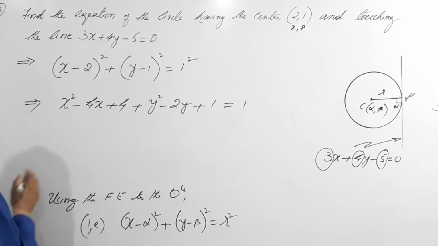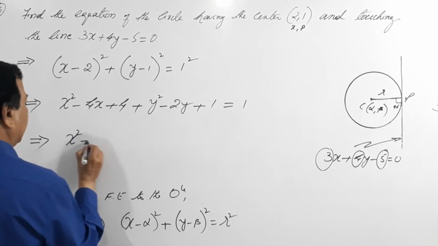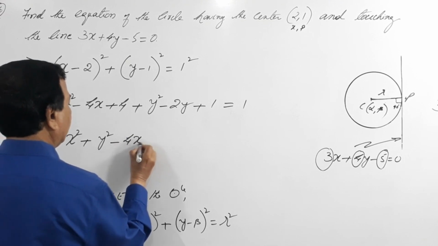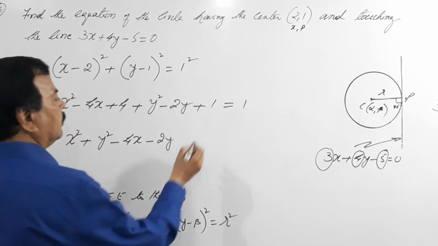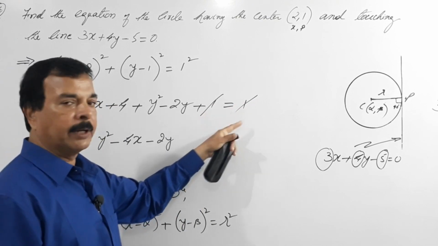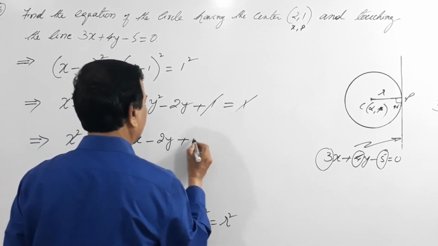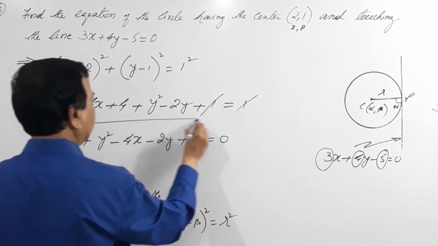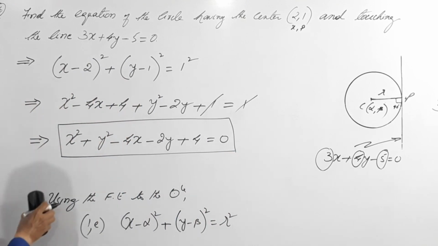So let's simplify. This equals x square plus y square minus 4x minus 2y. So this plus 1 and the 1 you bring to the left hand side becomes minus 1. So this one and this one cancel. I'm left with plus 4 equals 0. This is the required equation of the circle.